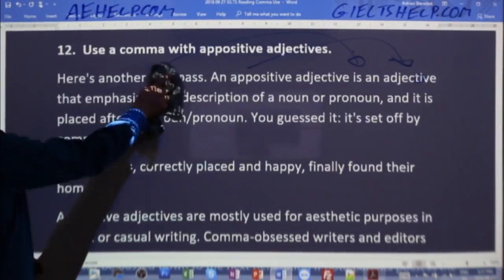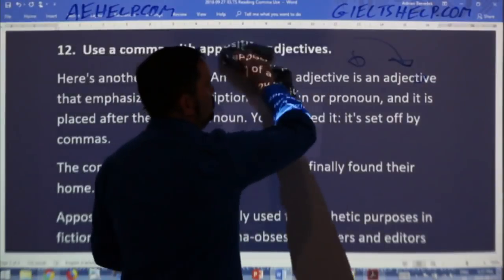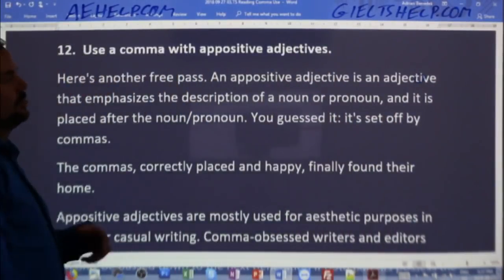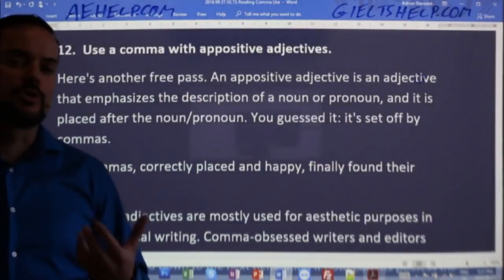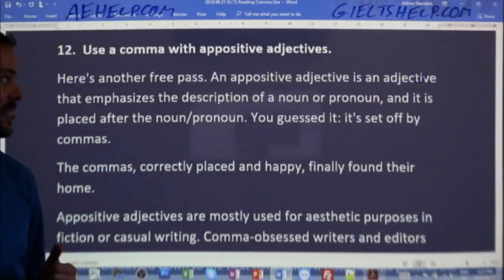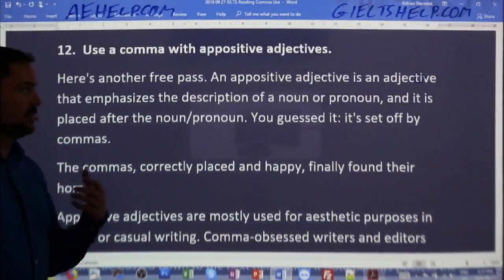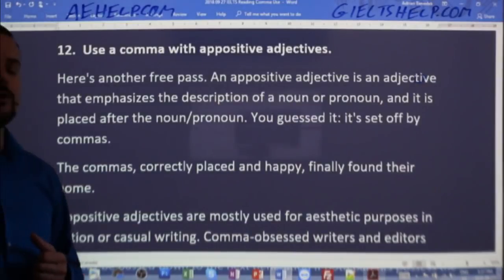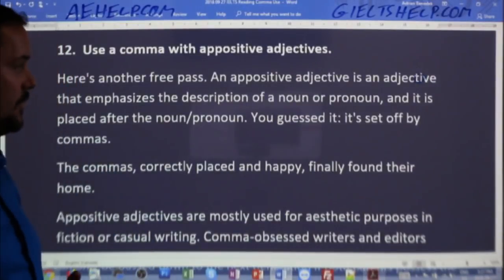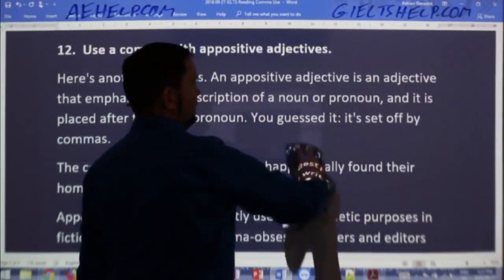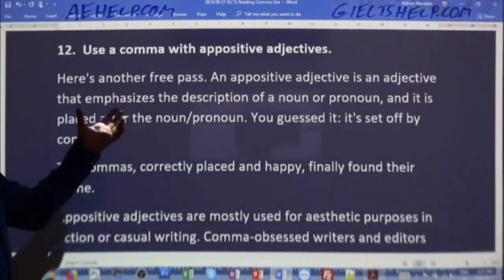So, another time that we use commas, this is the last rule that we're looking at today. These are the 12 most common, most basic rules of comma use. 6 that we discussed in this class, the other 6 that I talked about 2 classes ago. You will find more. So if you go online, you keep searching, you'll realize that there are more rules to commas. Gets very technical. But definitely pay attention to these.